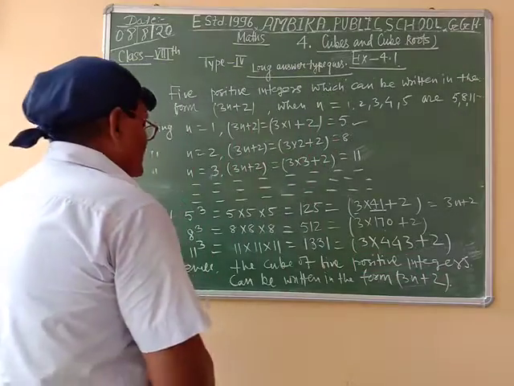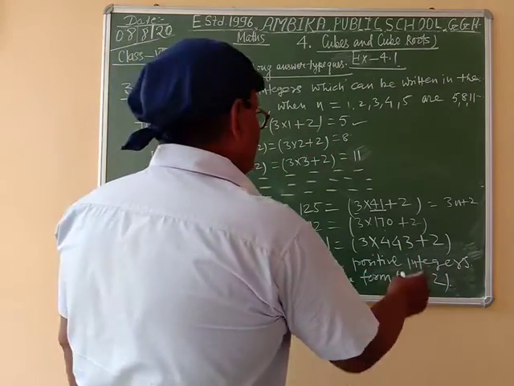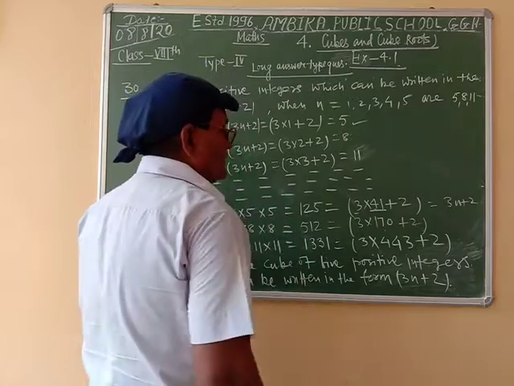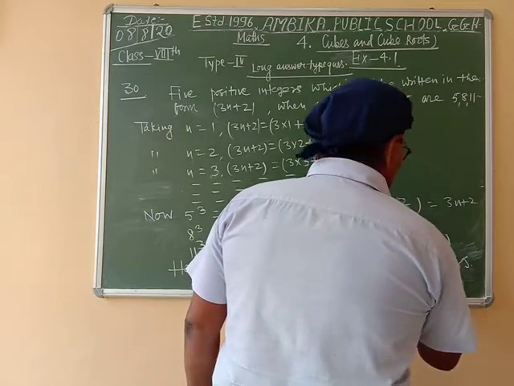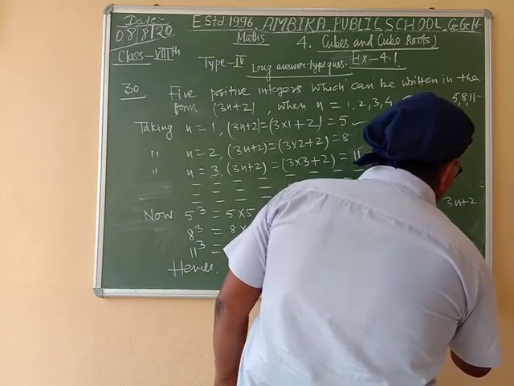Hence we see that the cube of 5 integers can be written in the form 3n plus 2. Verified.